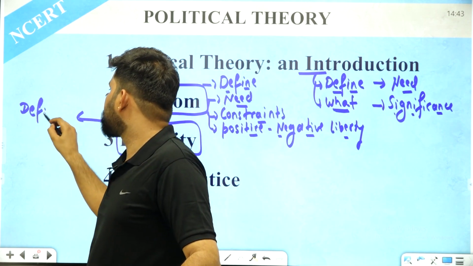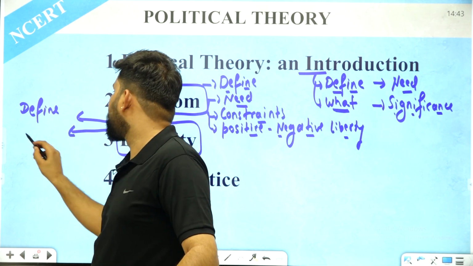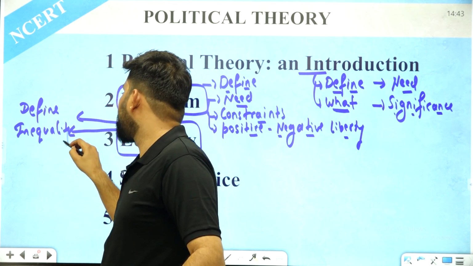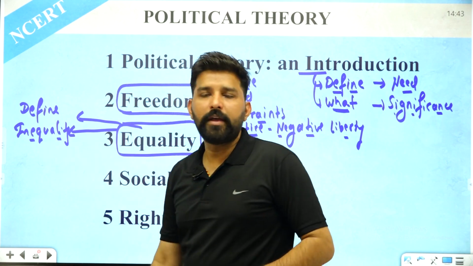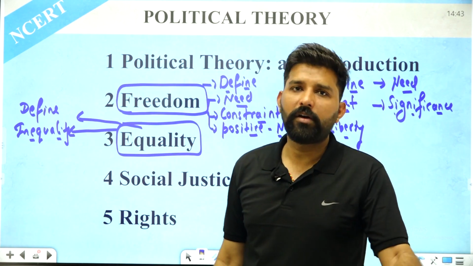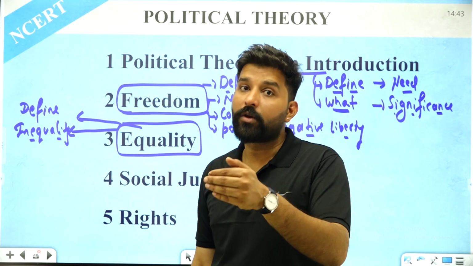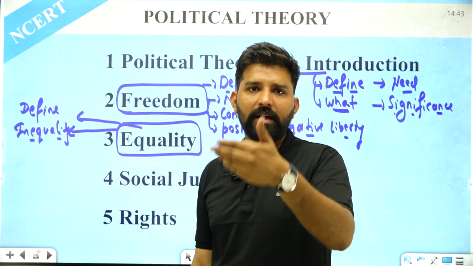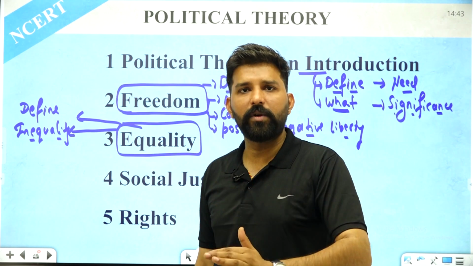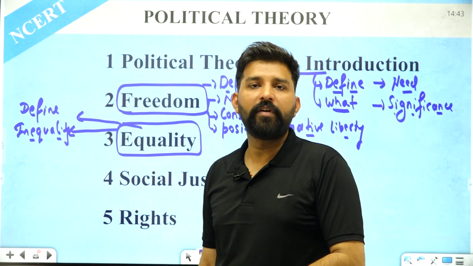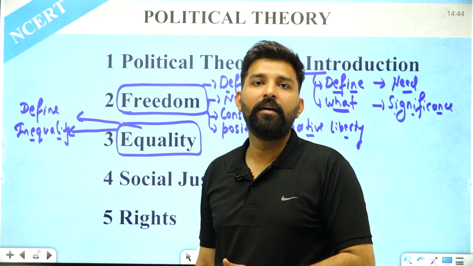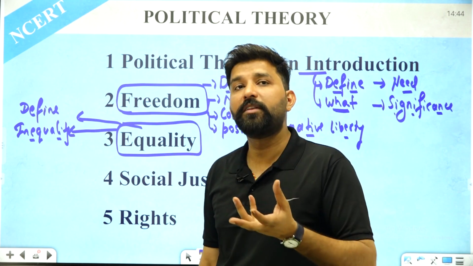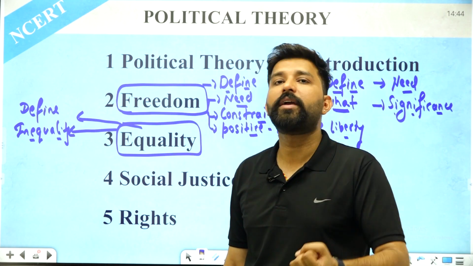Then we are going to understand what inequality is, because inequality is more frequent and can be seen in society rather than equality. What are the different types of inequality? Political inequality, social inequality, economic inequality. See, because of economic inequality, there is a class distribution of high class, middle class, lower class, or below poverty line classes. Why have these classes been formed in society? It is because of economic inequality.